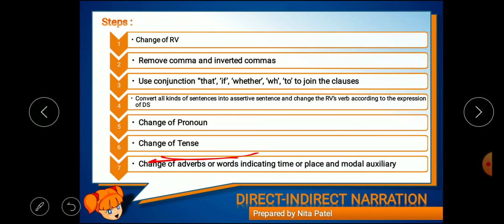Change of tense. Now for this we require the knowledge of all the tenses, right? If you haven't watched my tense video, just check it out. I will also put the link in the description box.